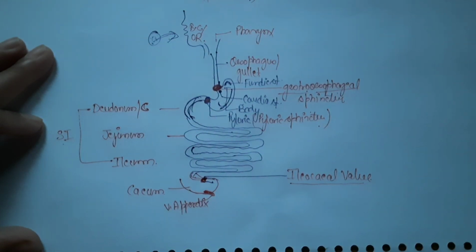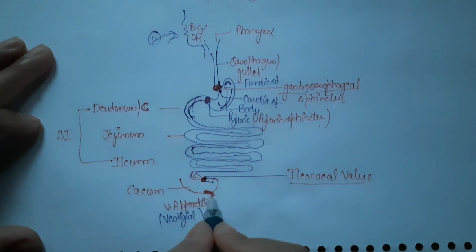Another important thing is that this vermiform appendix is vestigial in nature, or this is a vestigial organ. What are vestigial organs? Those organs which are present in our body but have no function currently, but they were functional in our ancestors.